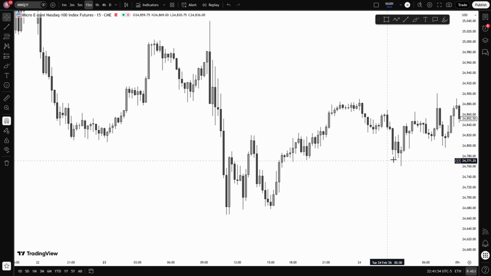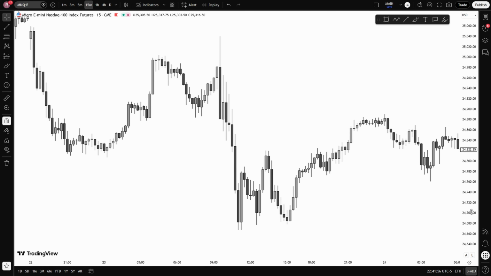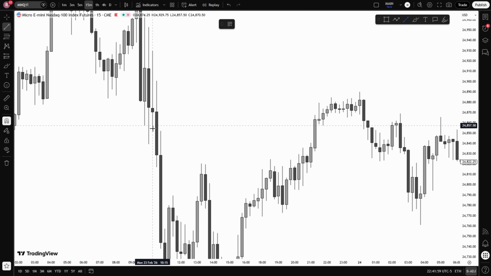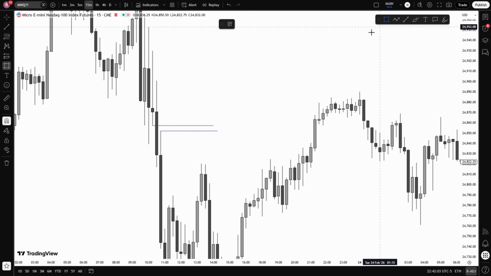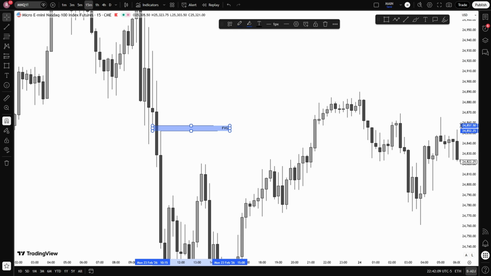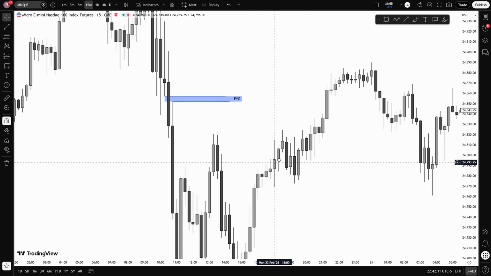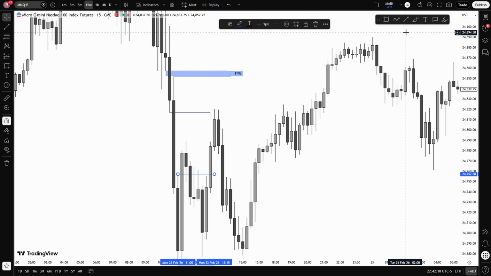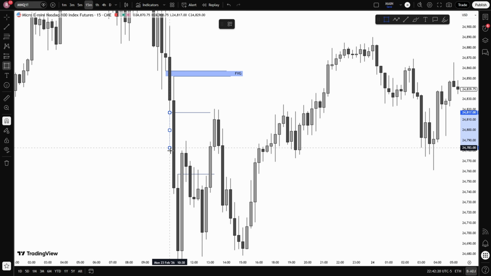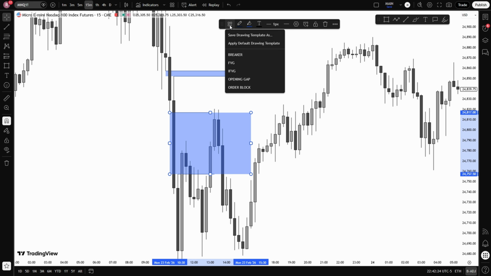So if you look right here, we take the first candle's low and extend it out. Then we take the third candle's high and extend that out as well. You can clearly see there is a gap between the first candle's low and the third candle's high. That separation is what creates the fair value gap. Now if you look closely, do we have another one? Yes, we do. Again, the low of this candle does not overlap with the high of the third candle. There is clear separation between those levels, which means another imbalance has formed. That is another fair value gap.